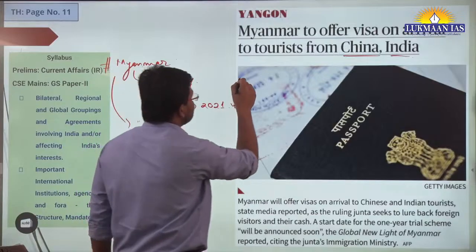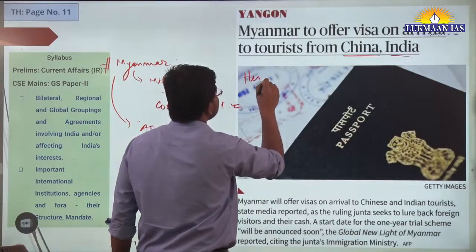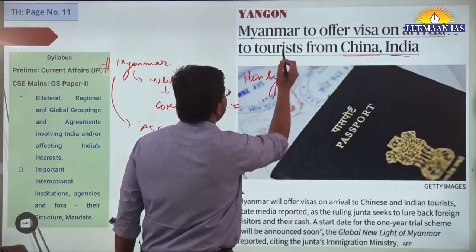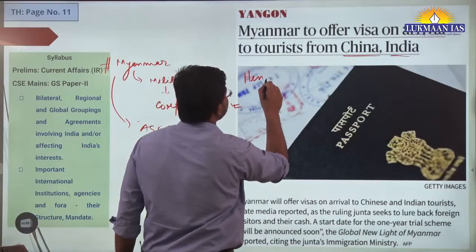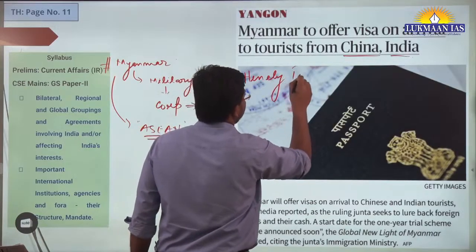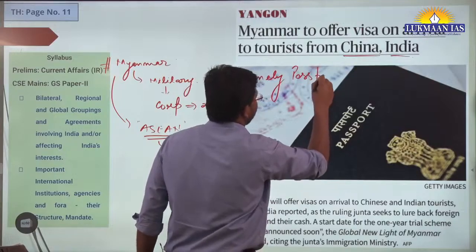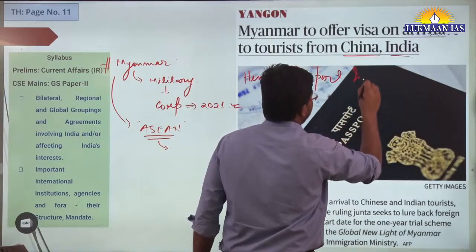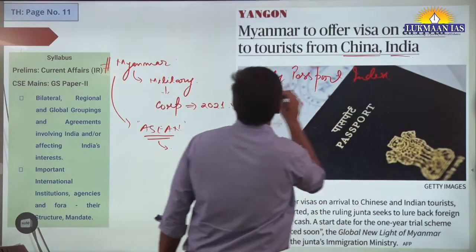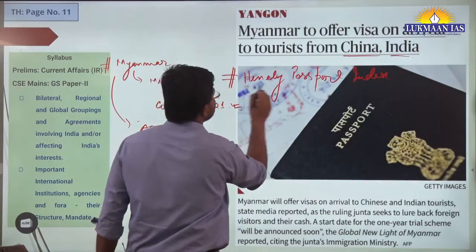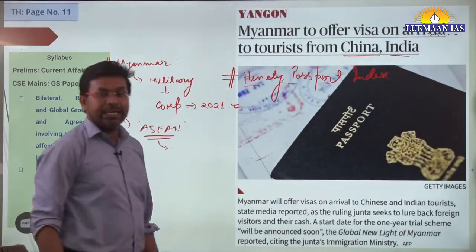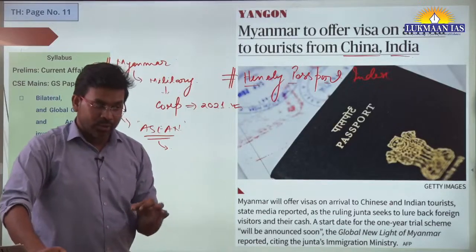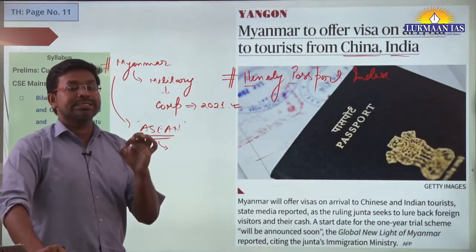Now, related to visa, there is an index which is known as the Henley Passport Index. Why is the Henley Passport Index important? Because it tells which country's passport is the strongest.